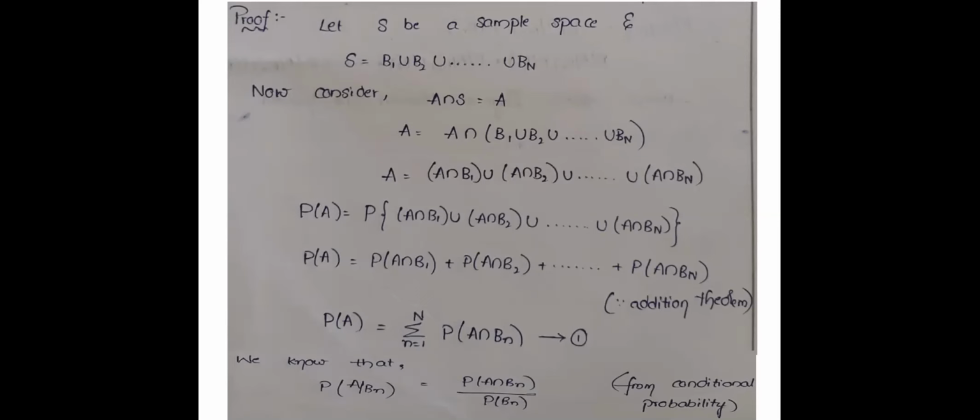From the addition theorem, I know that P of A union B is equal to P of A plus P of B. I'm making use of this, and P of A I'm writing as P of A intersection B1 plus P of A intersection B2, so on P of A intersection Bn. Finally, I'm writing it as summation P of A intersection Bn. But from the conditional probability theorem, I know that P of A given Bn is equal to P of A intersection Bn by P of Bn. I hope you understand up to here.